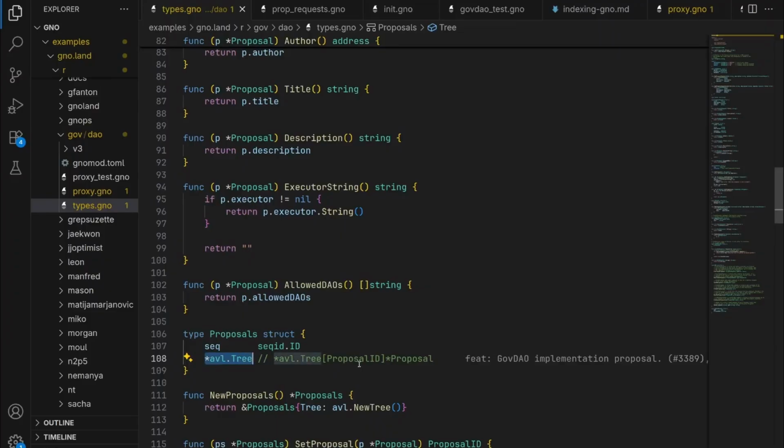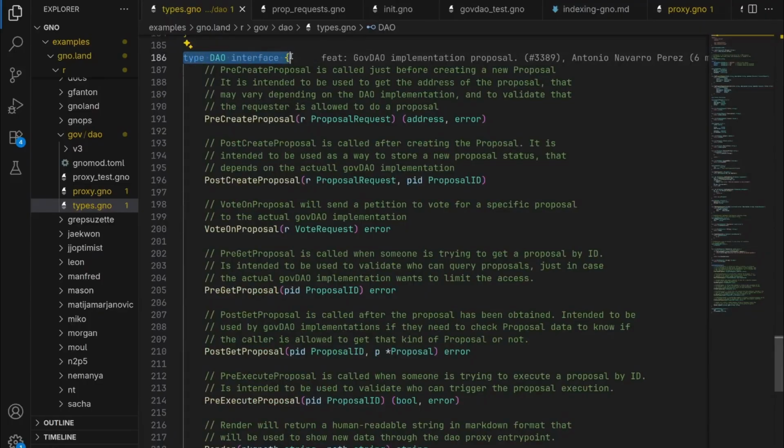It takes as a key an ID and it stores a pointer to a proposal. You have the interface for our DAO, which has all the functions we saw earlier. So creation proposal, vote on proposal, get proposal, and execute proposal. All these functions are the ones that may be changed over the futures.